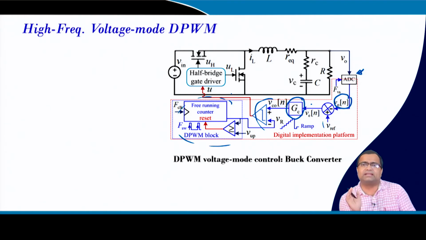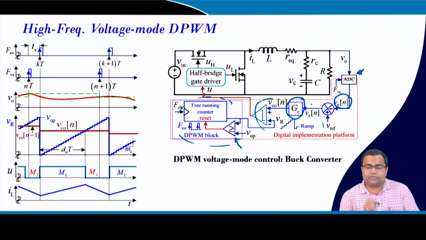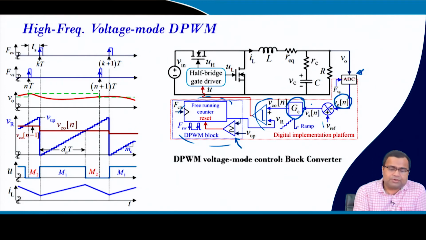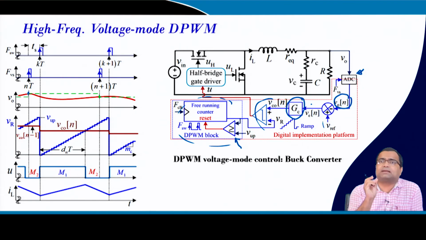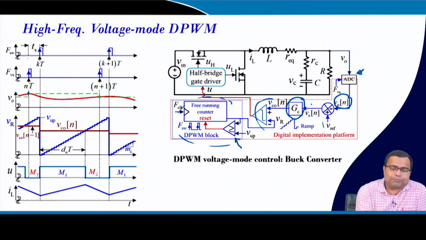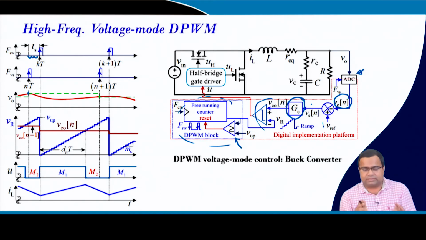There are many architectures of the DPWM block, and we are not going to discuss them in this course, because here I just want to give a brief introduction to digital control and some motivation. If you draw the waveform of the digital control, we are sampling the output voltage here, but every ADC takes some time to convert, that is the ADC conversion time. So we need to provide some delay